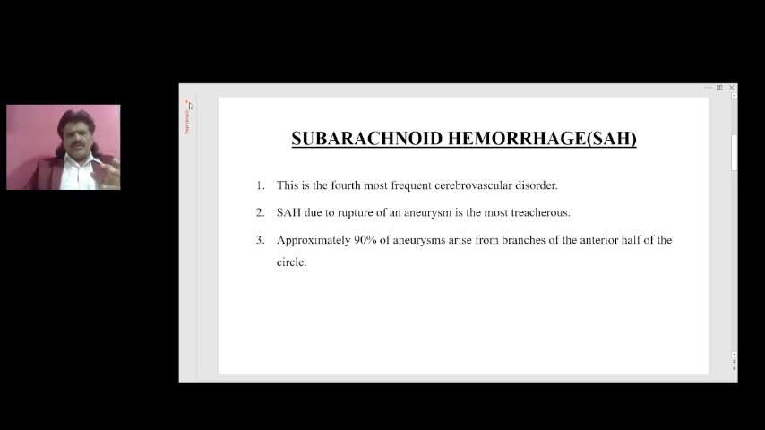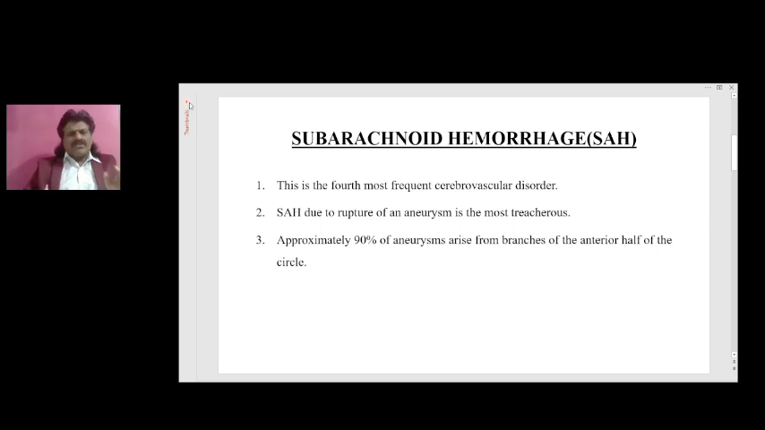Subarachnoid hemorrhage due to rupture of an aneurysm is the most treacherous. So what is an aneurysm? Aneurysm is the dilatation of the artery, and generally this aneurysm formation occurs at branching of the arteries, like the bifurcation of the middle cerebral artery, or at the anterior communicating artery, or at the posterior communicating artery. It occurs at the branching of the arteries because of the high pressure. There will be dilatation of the vessels and then weakening of the vessels leading to the rupture.